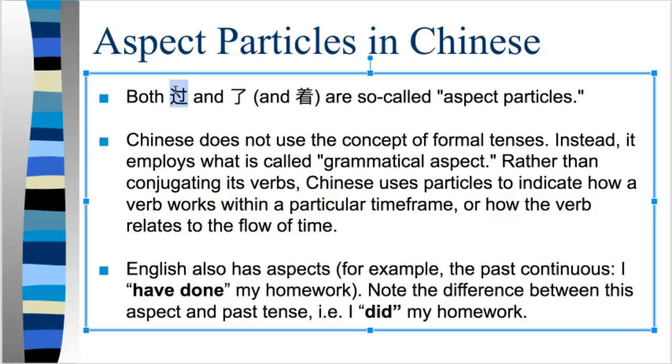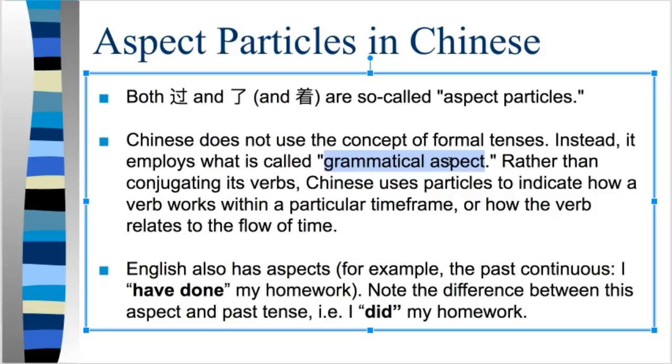So like in English, when we talk about verb tense, right, like past, present, future tense, you conjugate the verb to create a tense. Chinese doesn't have those tenses. It employs something called grammatical aspect. And what that means is it uses particles after the verb to indicate how the verb works within a particular time frame, or how the verb relates to the flow of time.